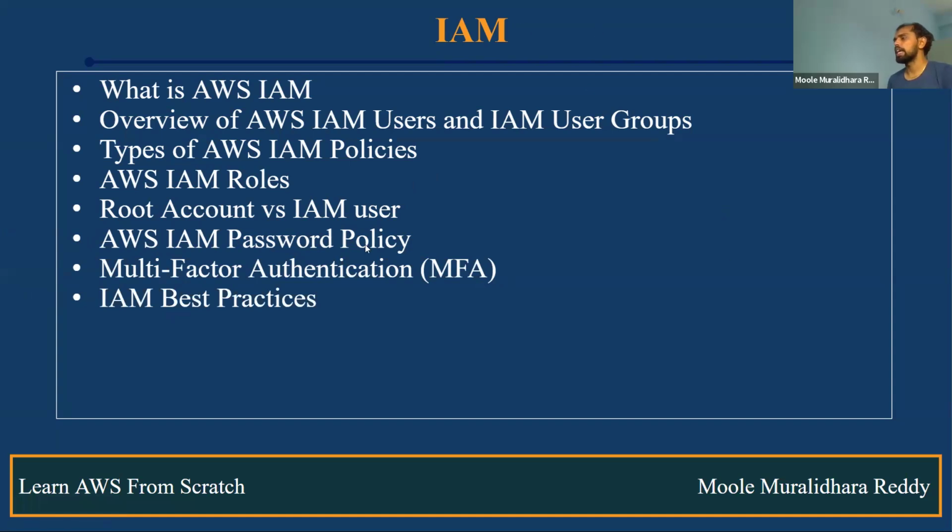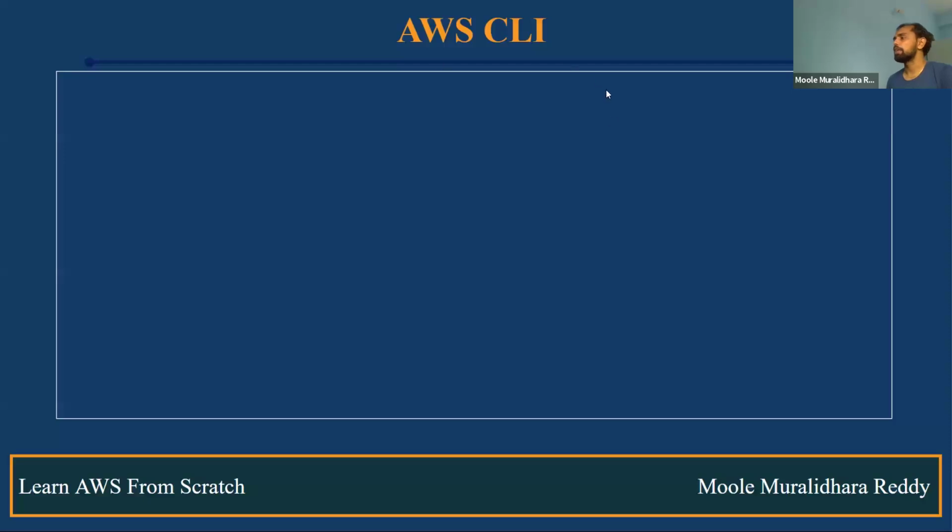Once we complete this IAM, you can easily manage it in your organization. How do we provide permissions to specific users, groups, and roles? Depending on that, you can restrict specific permissions. How do we allow or deny? Okay, fine. And next, AWS CLI.